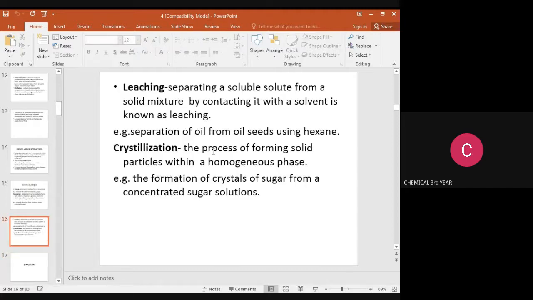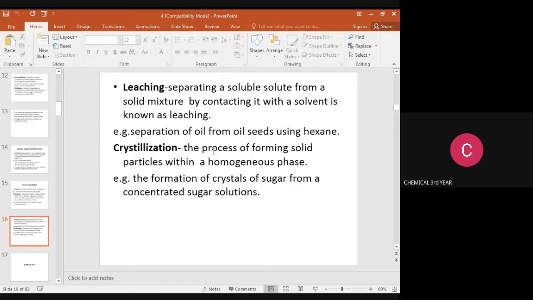Leaching. Separating a soluble solute from a solid mixture by contacting it with a solvent is known as leaching. The main example is extraction of oil from oil seeds using hexane. The oil seed is a solid phase, and in that solid phase we have the oil in liquid form. The hexane separates the oil from the oil seeds.